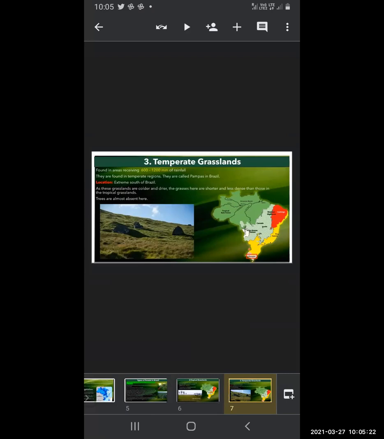As these grasslands are colder and drier, the grasses here are shorter and less dense than those in the tropical grassland. The amount of moisture is less, the coolness is there, and the grasses are shorter. Trees are almost absent here, so you can see there are no trees in this grassland.